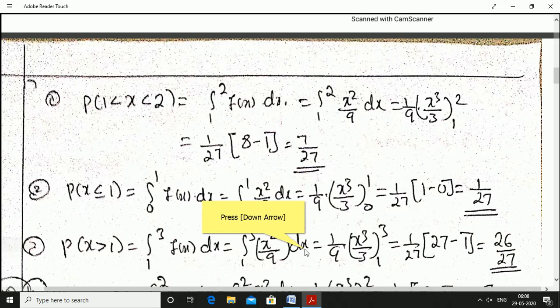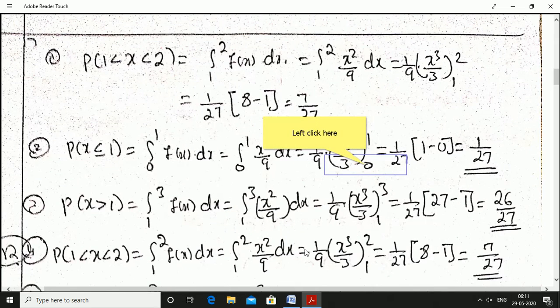Now probability of 1 less than x less than 2 means integration from 1 to 2 f of x into dx. Definitely the interval 1 to 2 is within the interval 0 comma 3. Hence f of x value in the interval 1 to 2 is also equal to kx square. Okay, k value is 1 by 9. x square by 9. Integration 1 to 2, f of x value is x square by 9 into dx.